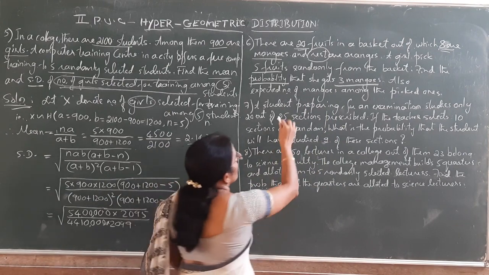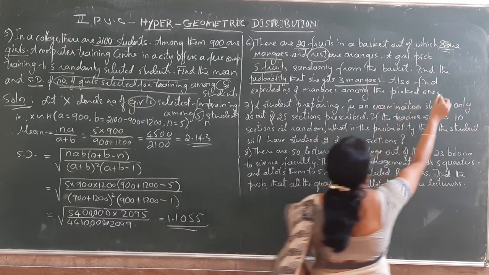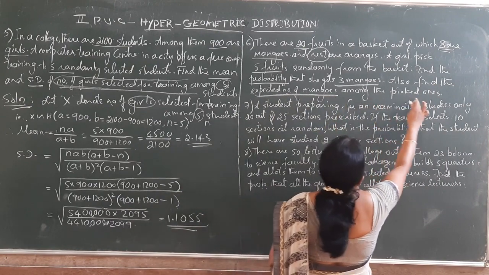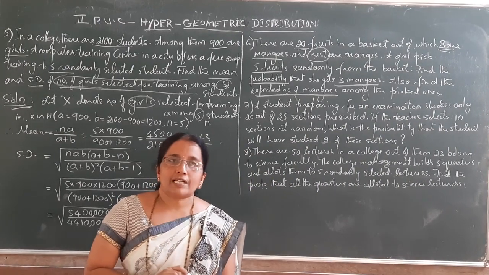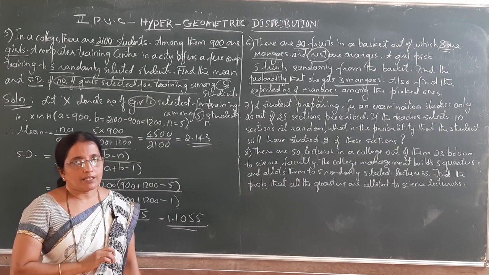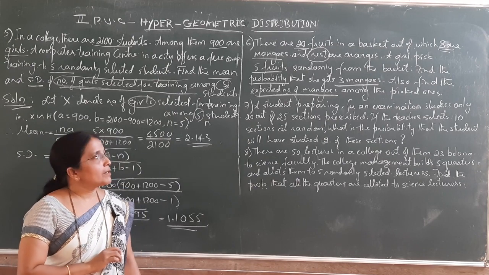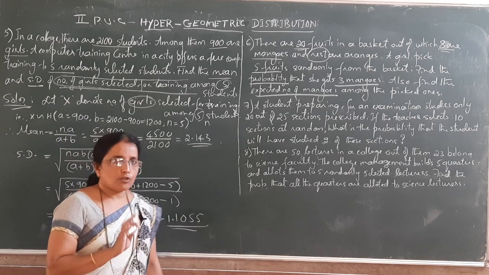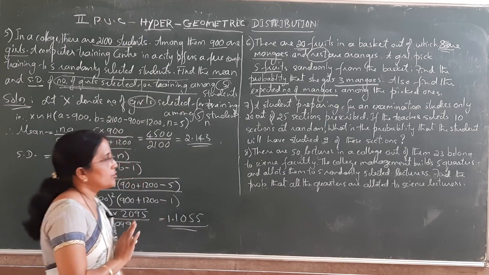Next, also find the expected number of mangoes among the picked ones. What do you mean by expected number of mangoes? Expected number means we have to find the mean. Expectation is nothing but the mean. So here we have to calculate the mean of the random variable X, the number of mangoes among 5 fruits. So 2 sub questions are there. We have to solve those.